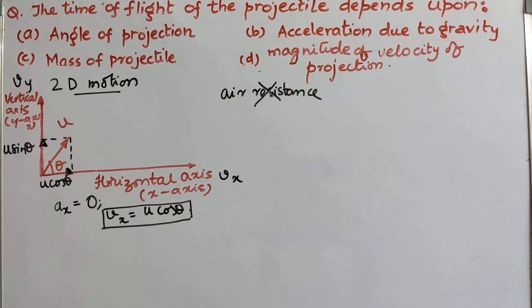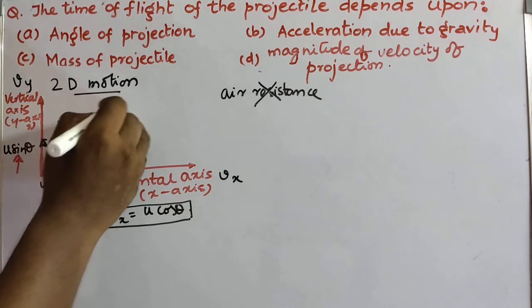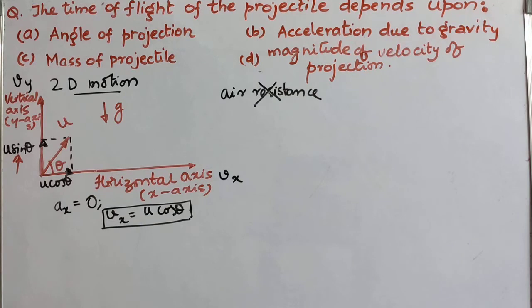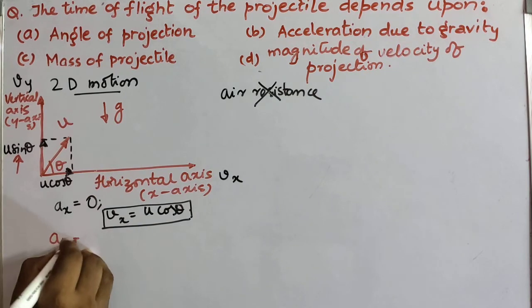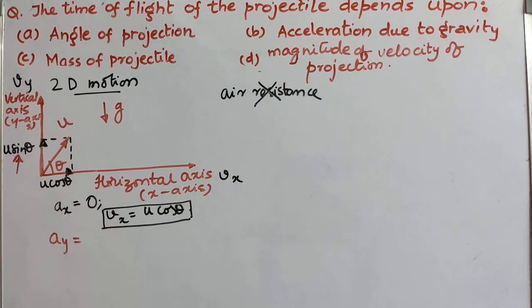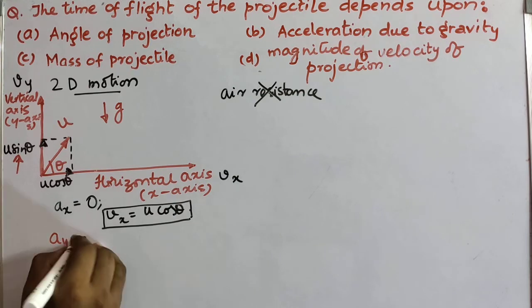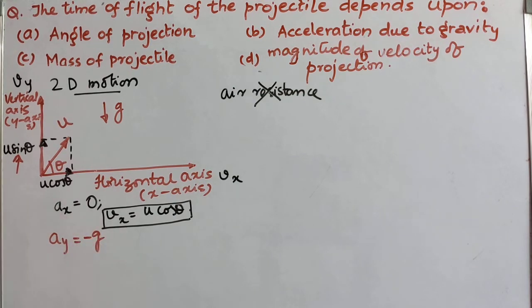Next, when we consider the vertical axis, the gravitational force is always acting on the particle, in the direction towards the earth, that is downward. The upward direction is taken as the positive direction, hence the direction of gravitational force will be negative. So the acceleration along the y-axis is minus g.